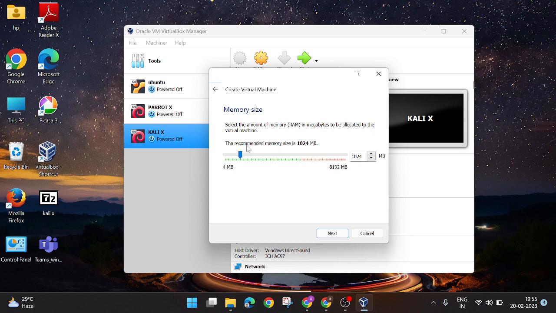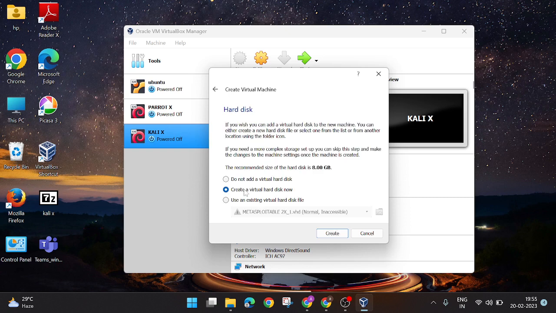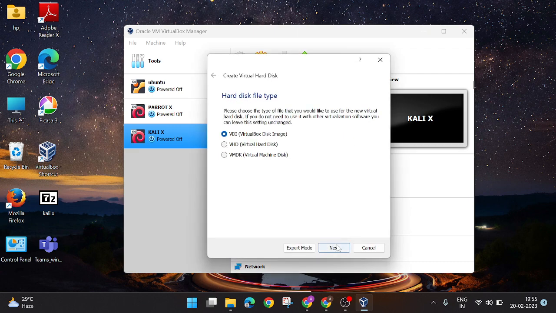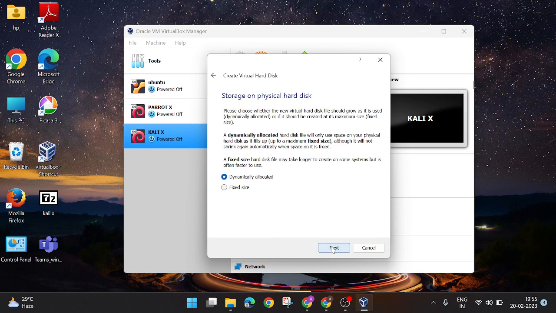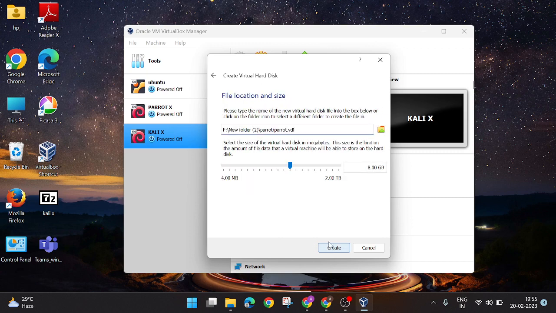Now we will select the RAM. I recommend 2000 MB of RAM is enough. Don't change this setting, and don't disturb this one also. And now select the size you want to provide to your virtual machine.